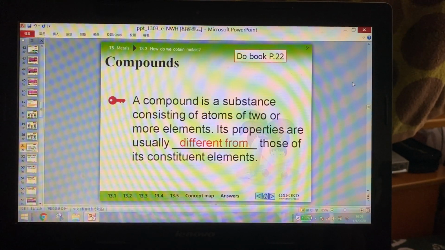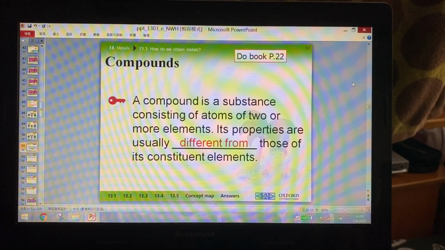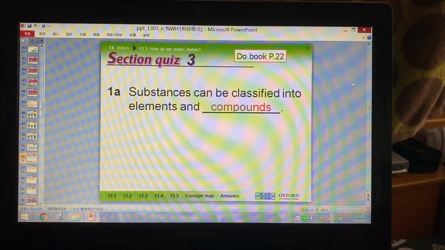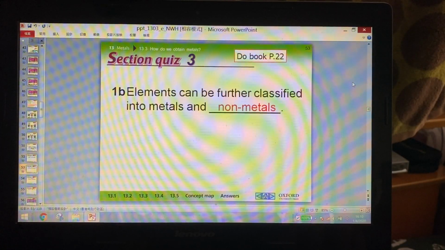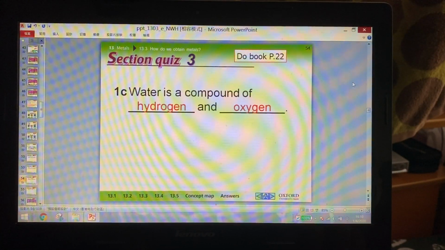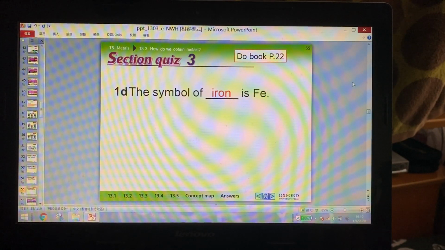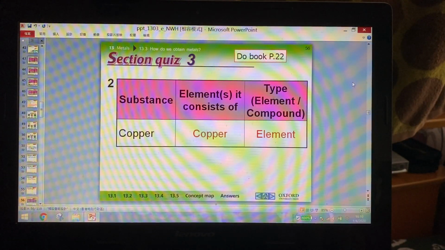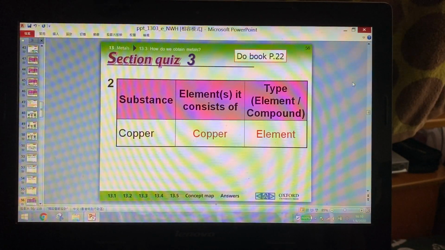You can write down the answer in your book as classwork. So this is the quiz. Yes, you write down the answer in your book. This is question number 2.